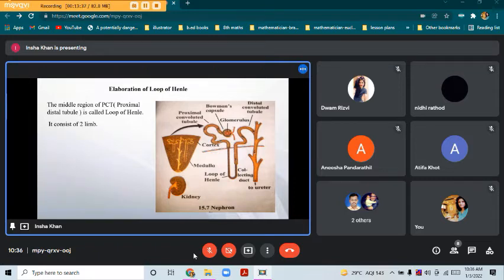Now from the proximal convoluted tubule, again if you see here, it has coiled again. So this is known as the distal convoluted tubule, and it's in the cortex region. So the PCT, that is the proximal convoluted tubule, is present near the neck of the Bowman's capsule. Whereas the DCT, that is the distal convoluted tubule, is present near the cortex region.